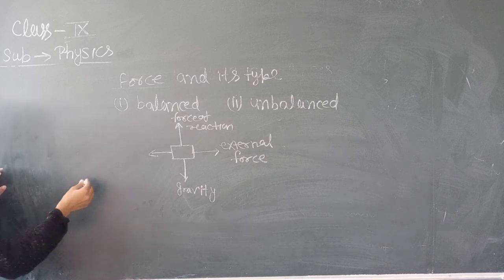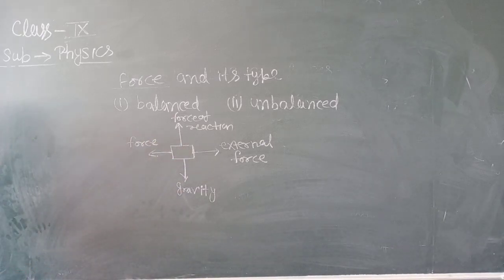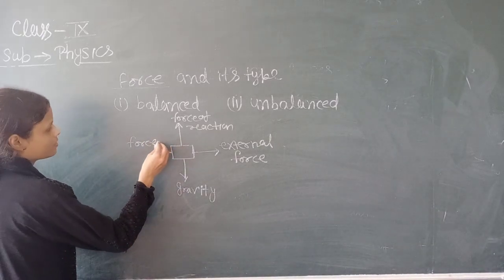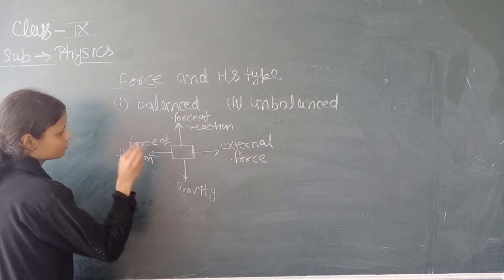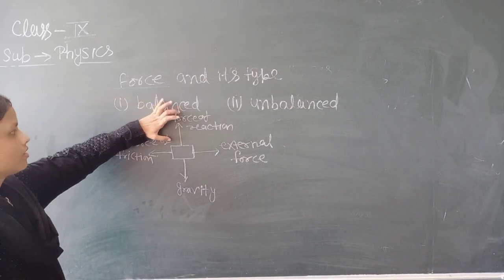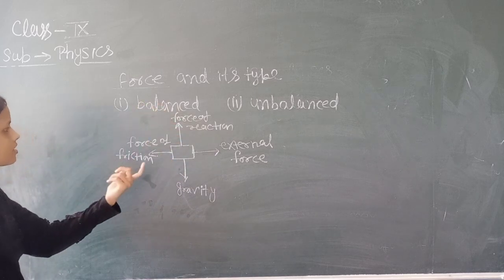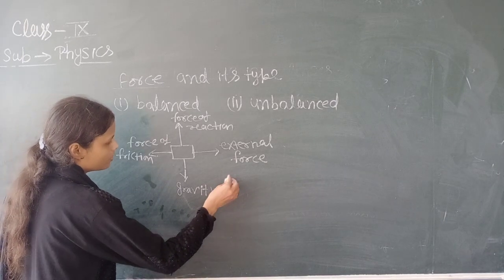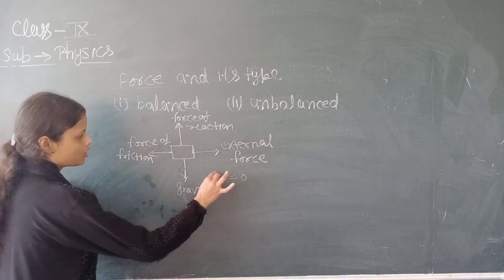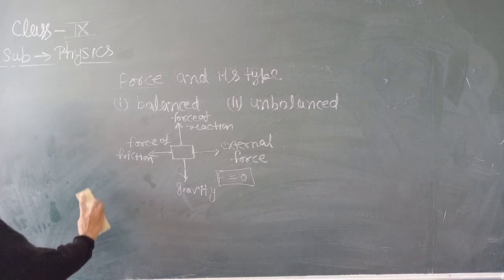Now consider the force of friction, which acts between the object and the surface on which the object is placed. The force of friction and the external force cancel each other, and the force due to gravity and the reaction force cancel each other, so the resultant force acting on the body is zero. Total force F is equal to zero. And this type of force is known as the balanced force.